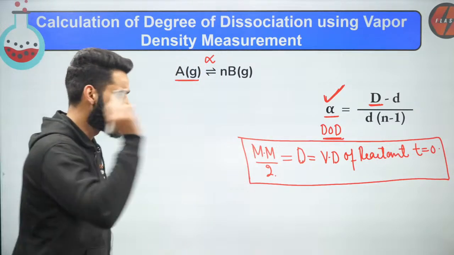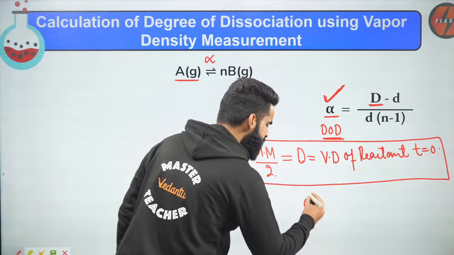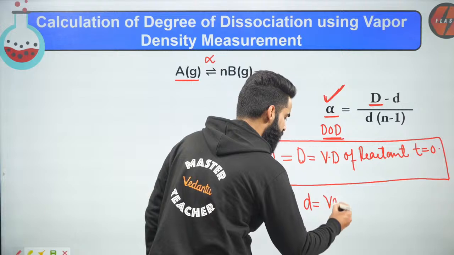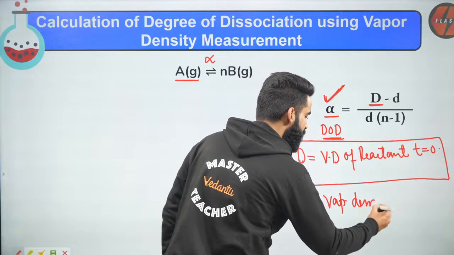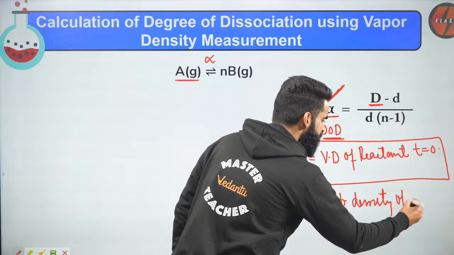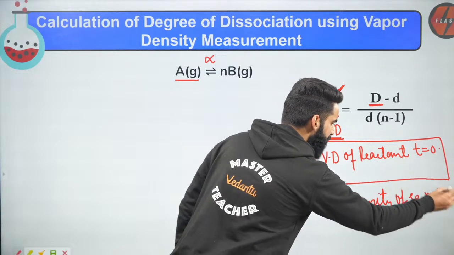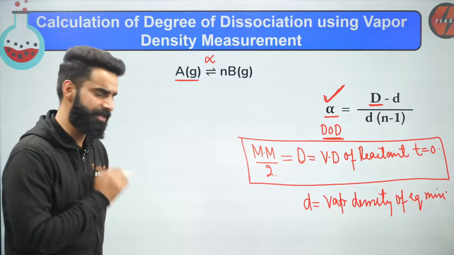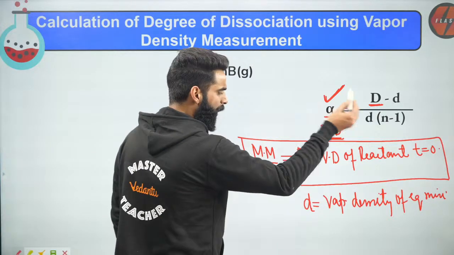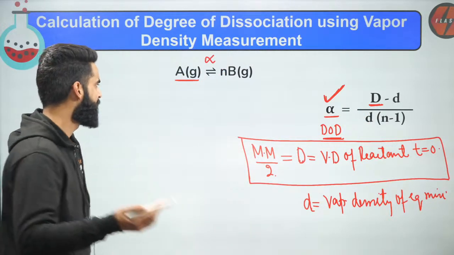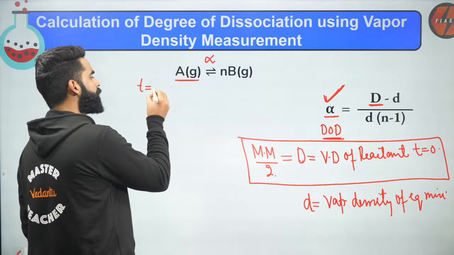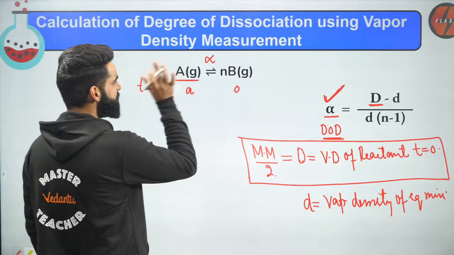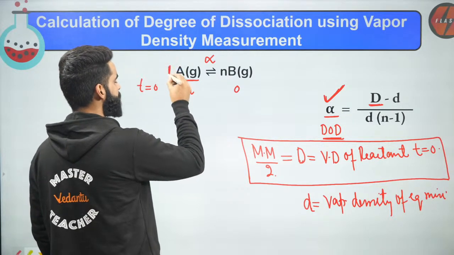Now people, this small d is what we call the vapor density of the equilibrium mixture. What do we mean by that? Let me first make you understand a few things, then I'll explain what this vapor density of the equilibrium mixture is all about. Let's say, guys, at time t equal to 0, I have got A moles of this reactant. This is going to be 0. And I'm assuming this is one balanced chemical equation, and over here your stoichiometric coefficient is 1.